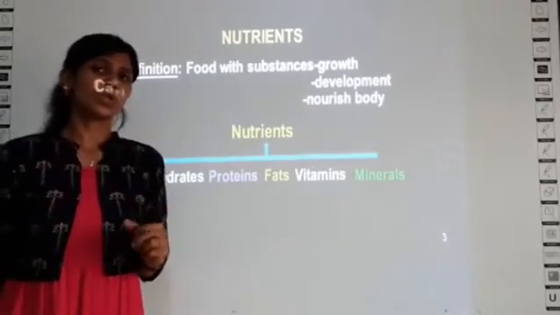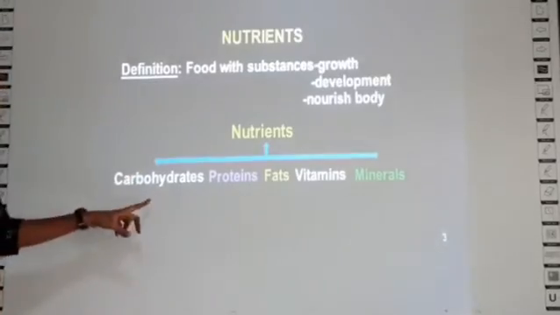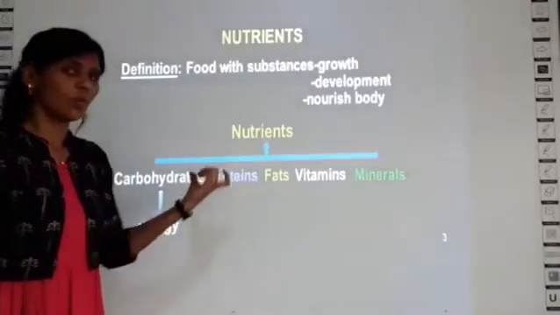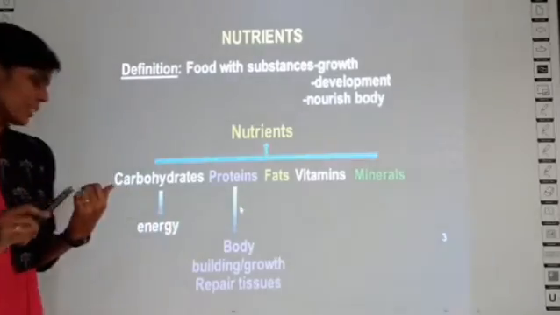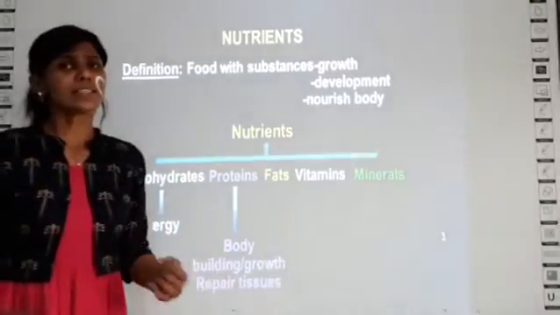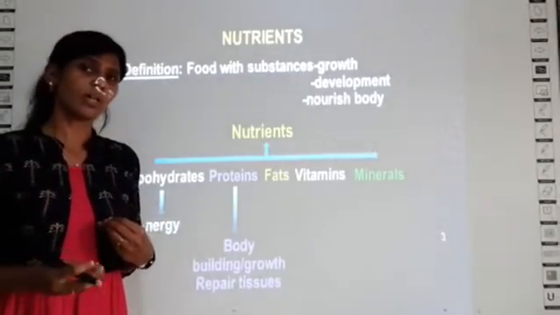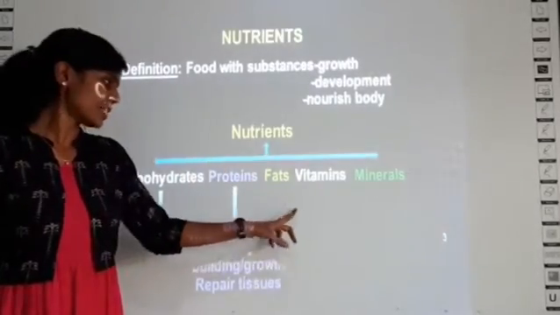You should also know the purpose of these 5 nutrients. What is the use of carbohydrates? It gives energy to your body. What does protein do? It helps your body to grow. It helps in growth as well as it repairs the tissues. Whenever there is tissue damage in your body, protein intake will help you to recover from that damage.